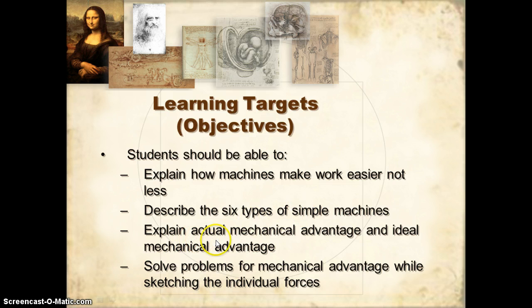You should be able to explain what actual mechanical advantage is and what ideal mechanical advantage is and the difference between those. You should also be able to solve problems for mechanical advantage, both types, actual and ideal, while sketching the individual forces that you would find on the different machines.